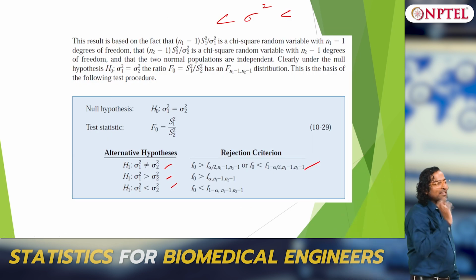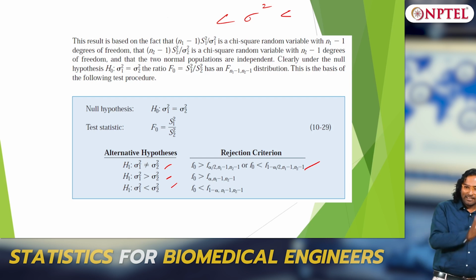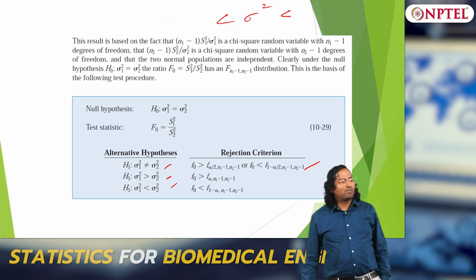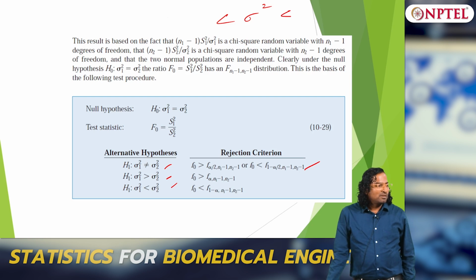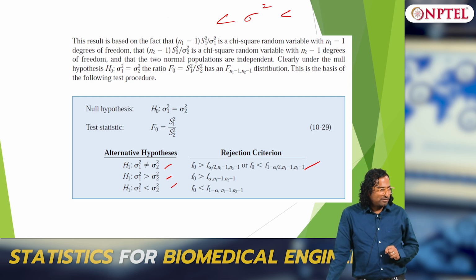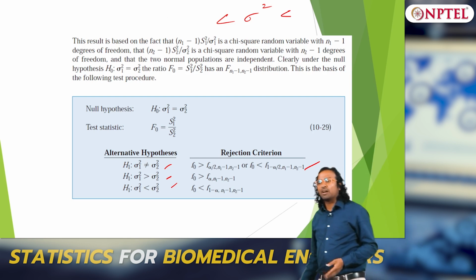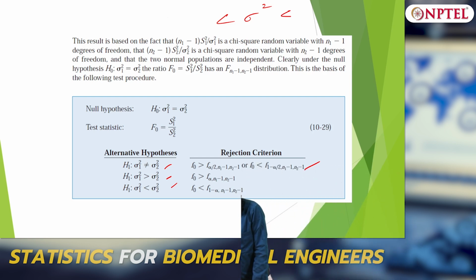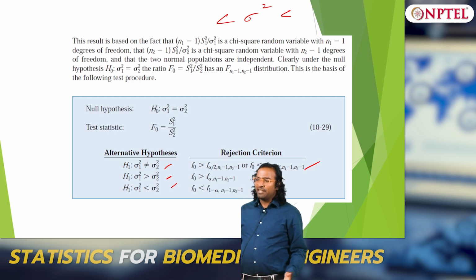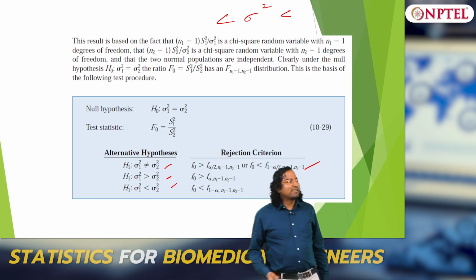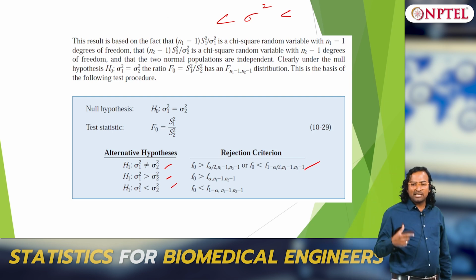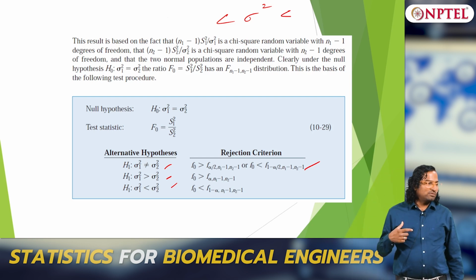You are comparing a ratio, right. If sigma 1 square equals sigma 2 square, what will be the value of F? The ratio should be equal to 1, we are checking whether the ratio is 1 or not. Instead of subtraction we are checking whether the ratio is equal to 1. In the mean case we subtracted and checked whether the subtracted value is equal to 0 or not. In this case we are taking a ratio.